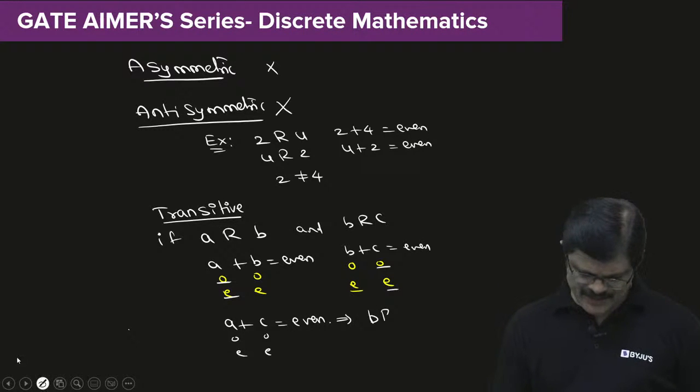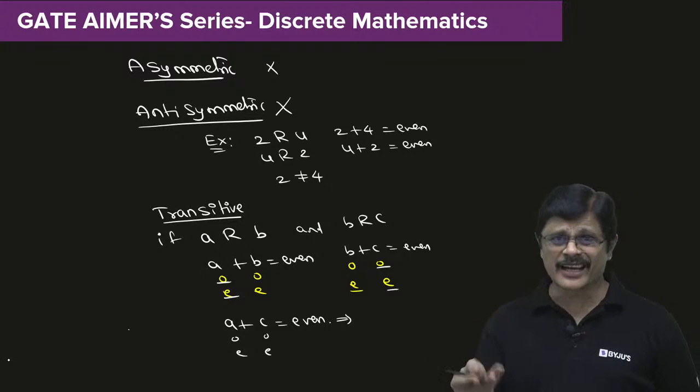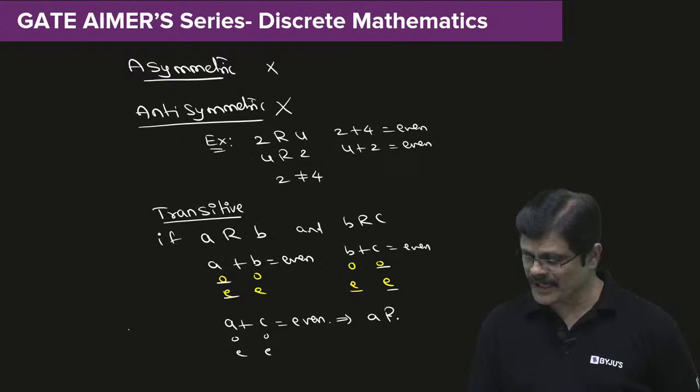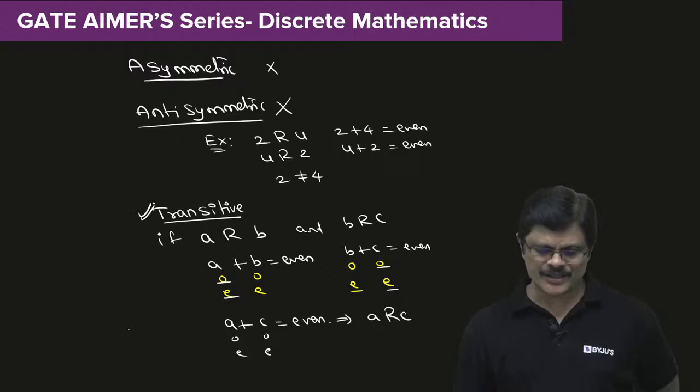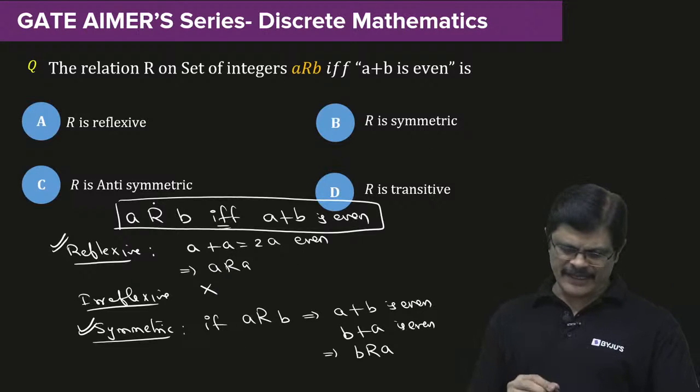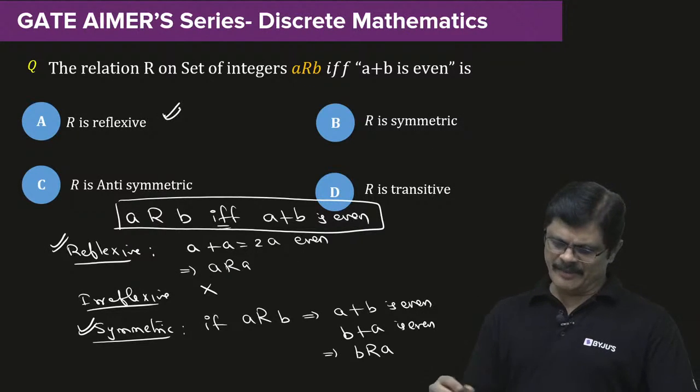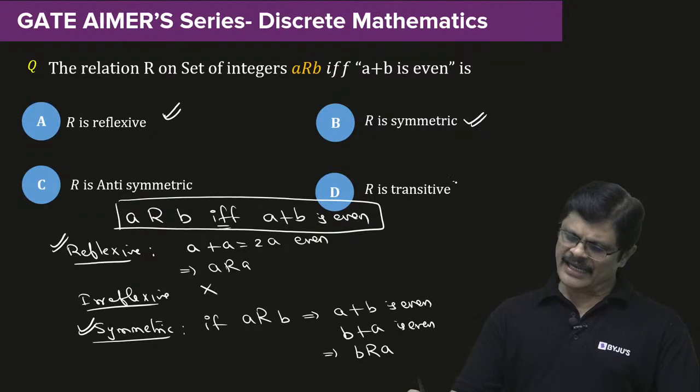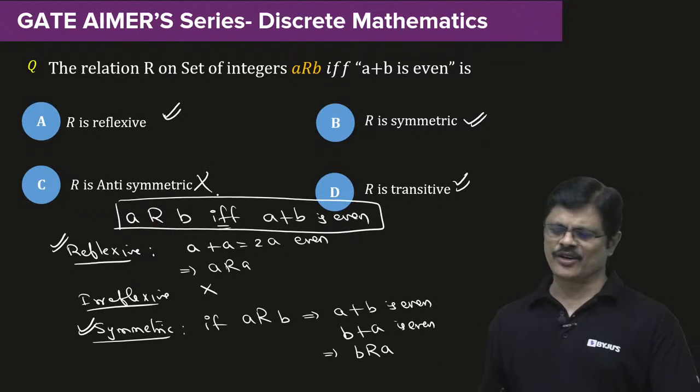So what happens? A related to C, not B related to C, you have to show. We proved A related to C. Therefore, it is transitive. So this particular relation is reflexive, correct. Symmetric, correct. Transitive, correct. Anti-symmetric is wrong.